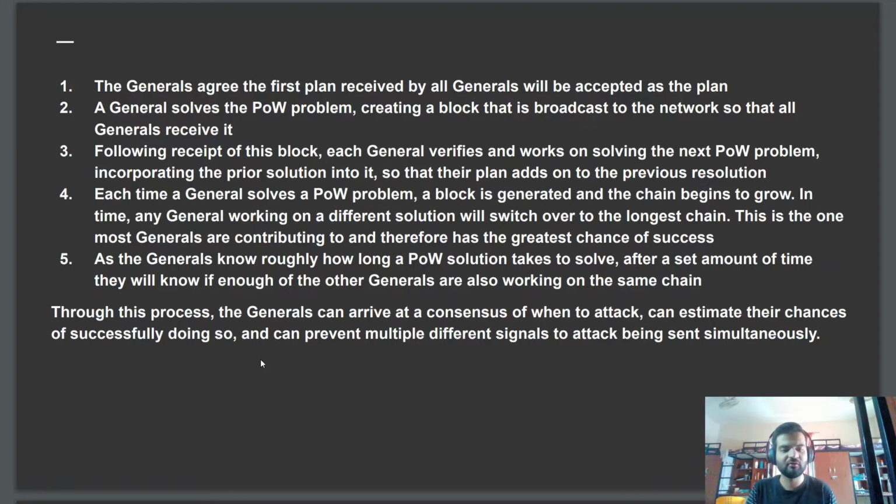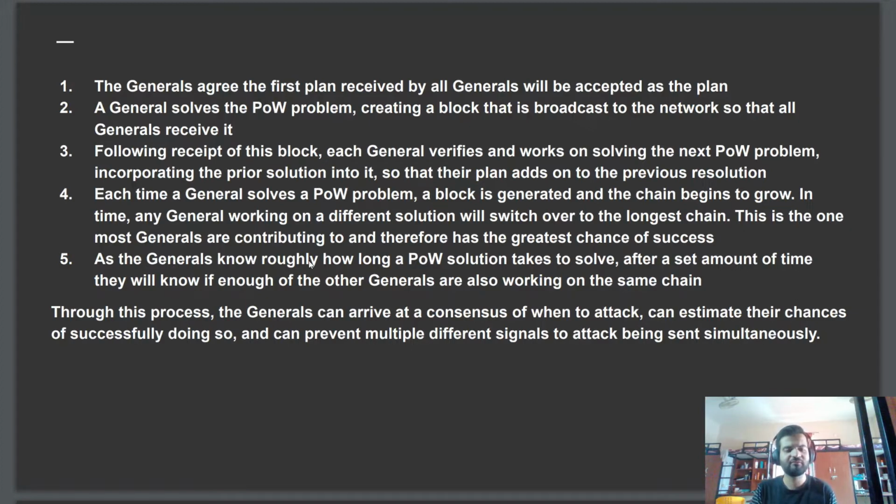So each time a general solves a proof of work problem, a block is generated and the chain begins to grow. One block finds a solution, which is given as input to the next block, and this will keep on happening and the chain will be made. So in time, any general working on a different solution will switch over to the longest chain. This is the one that most generals are contributing to and therefore has a greater chance of success. So the rule of proof of work is that whatever chain is the longest chain will be considered the main chain, and others will be discarded, or they will be made orphan chains.